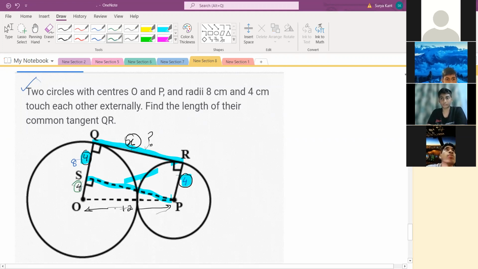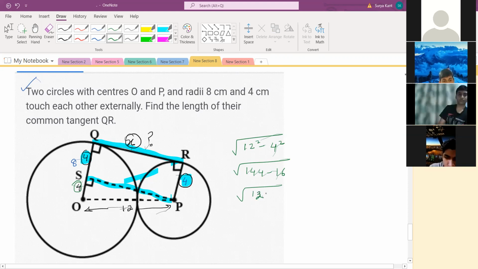This is 4 and this is 12. So this is like perpendicular. So root over 12 square minus 4 square. So 144 minus 16. We have to do minus right here, subtract it only. So 128. If you find the prime factorization, what do we get? 64. 8 root 2 we are getting now.